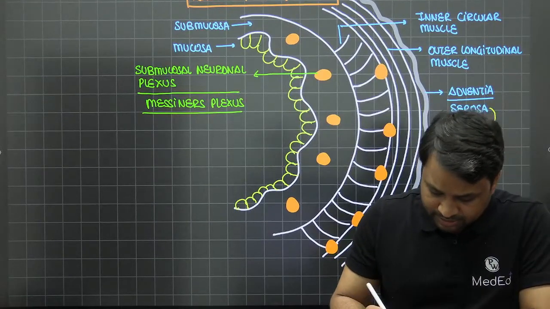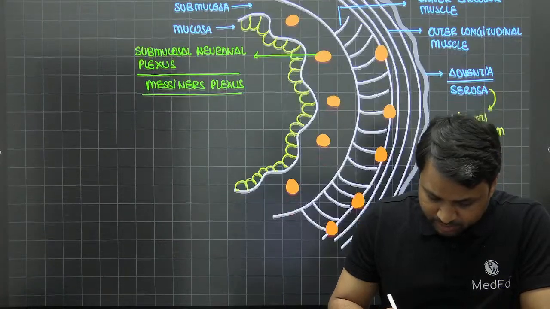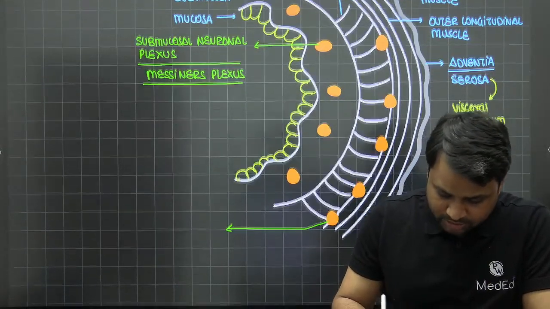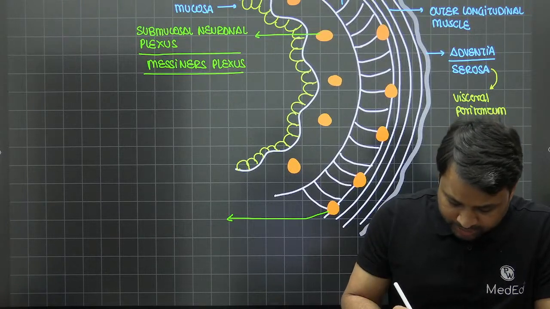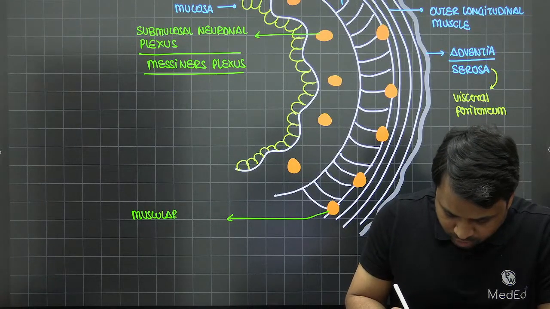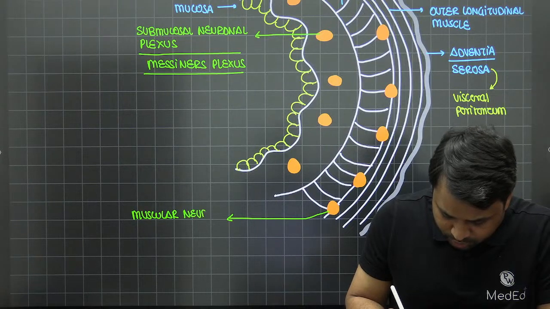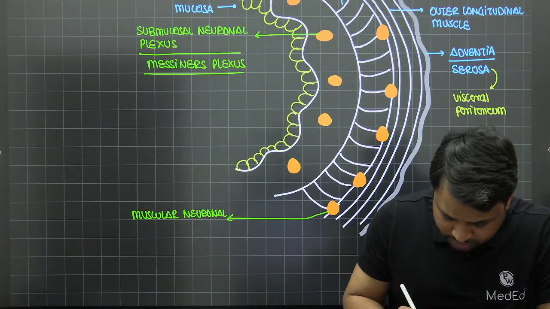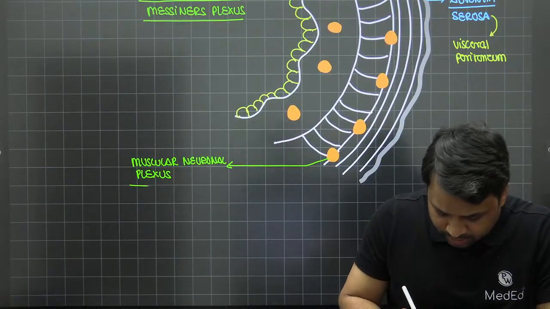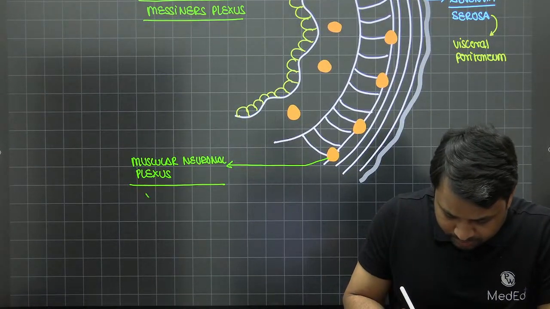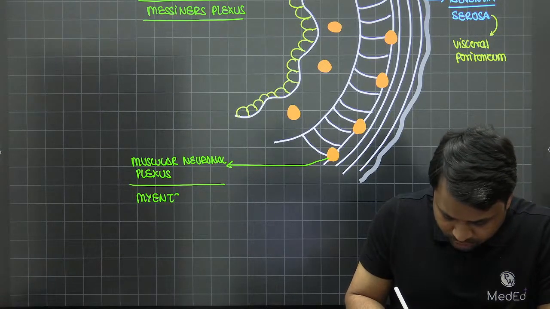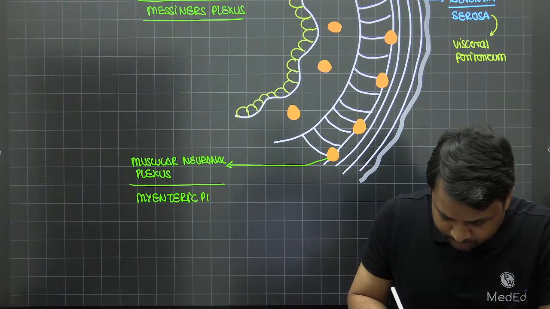Then you see that the other ones are present between the inner circular and the longitudinal muscles. So these are what we call the muscular neuronal plexus. Now this muscular neuronal plexus is what we call the myenteric plexus.